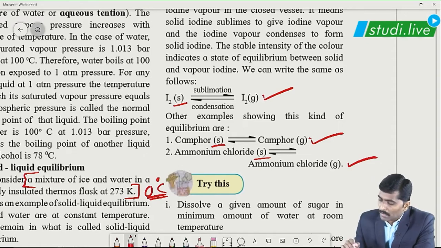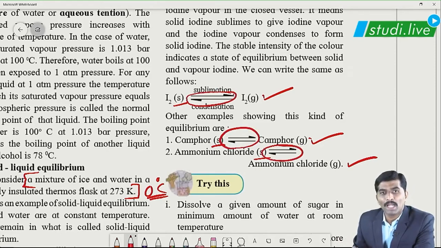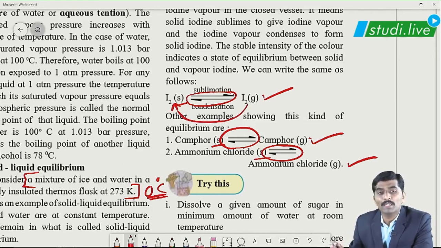But the reversible arrow in all 3 of them indicates what? That gaseous iodine can again be converted into solid iodine, or gaseous camphor or gaseous ammonium chloride can again be converted into their solid states.